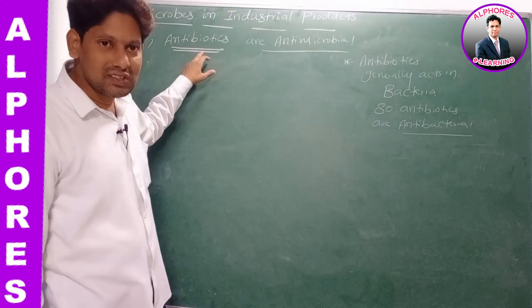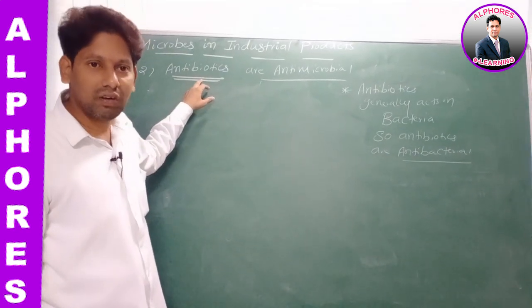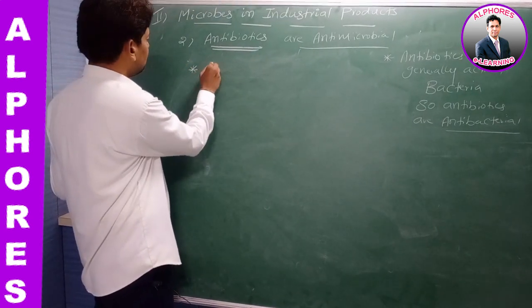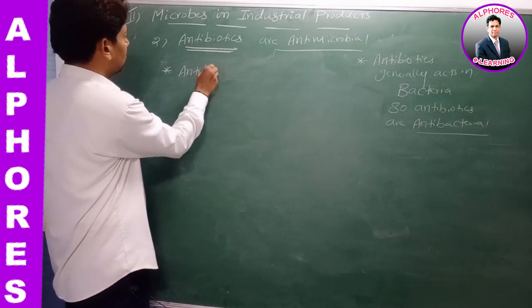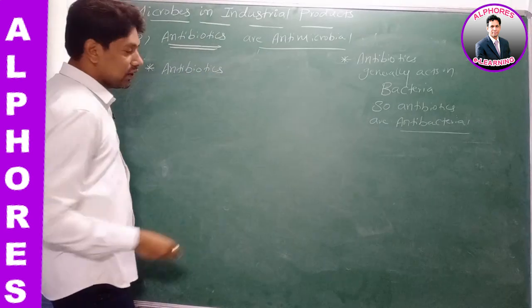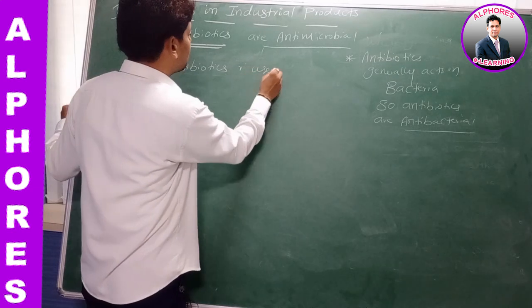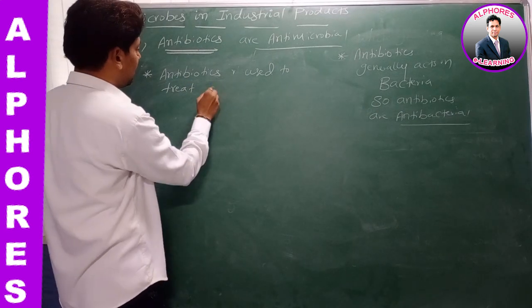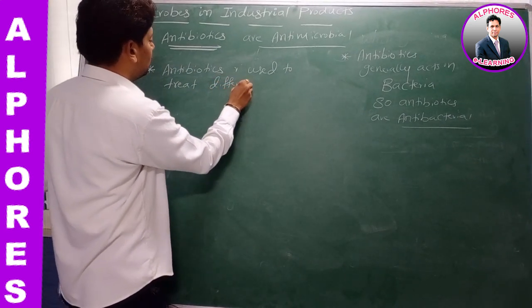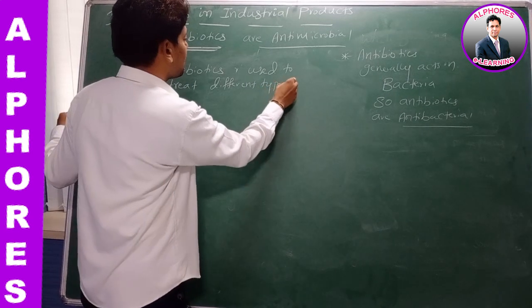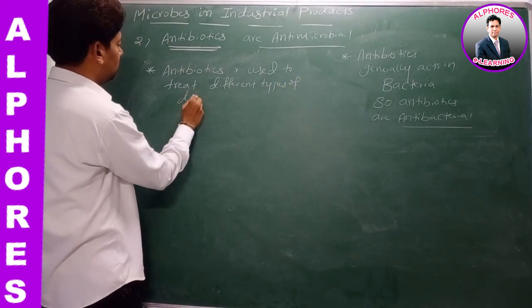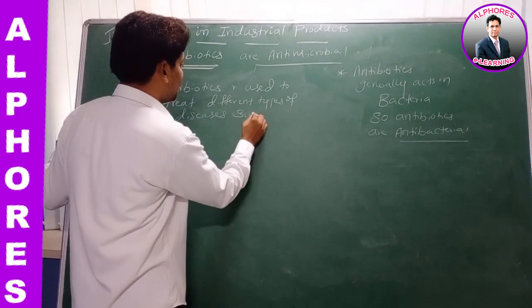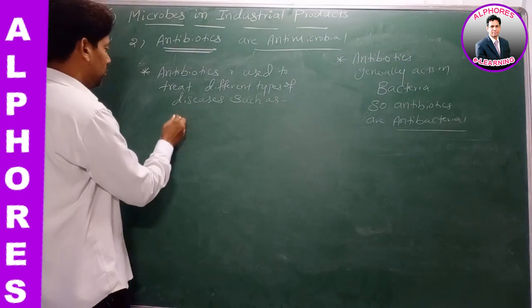These antibiotics are used to treat different types of diseases, such as number 1, plague.